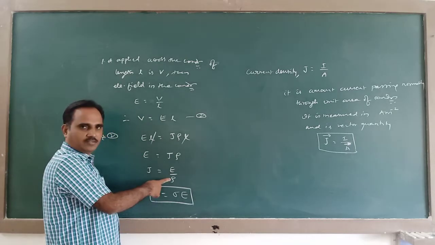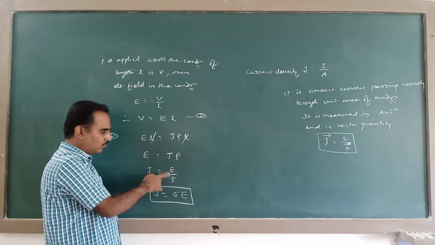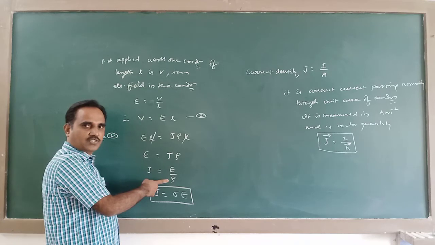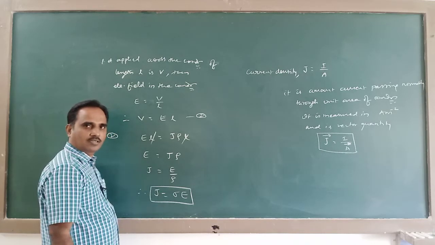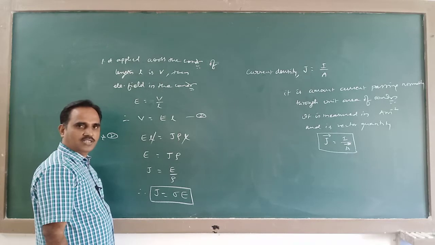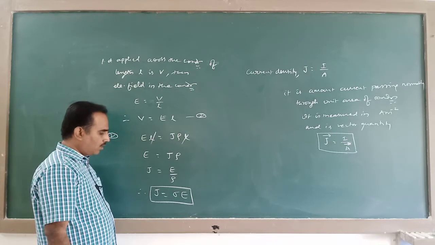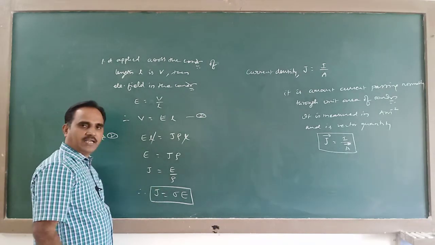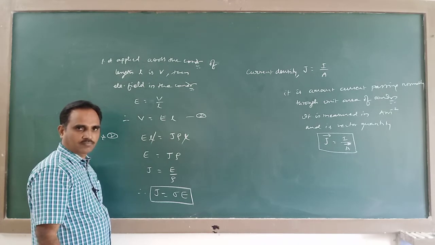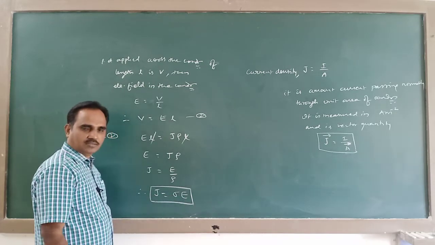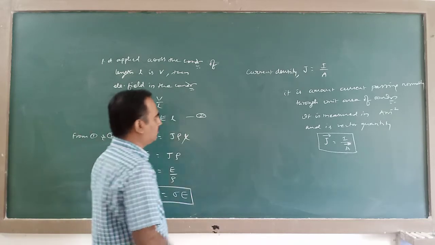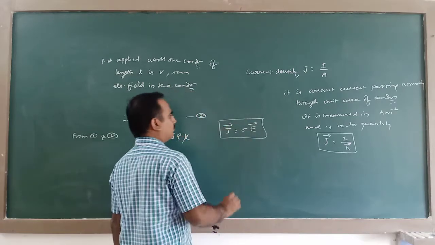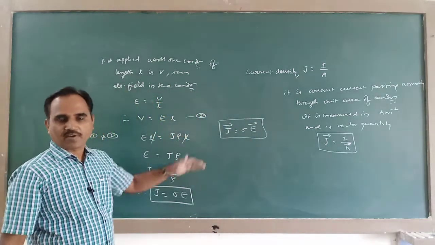See, this rho is resistivity. 1 by rho, the reciprocal of resistivity, is called conductivity. And this resistivity and conductivity, they are scalars. But current density and electric field, these are vectors. So in vector form, it can be written like this, J equal to sigma E. This is also called the vector form of Ohm's law.